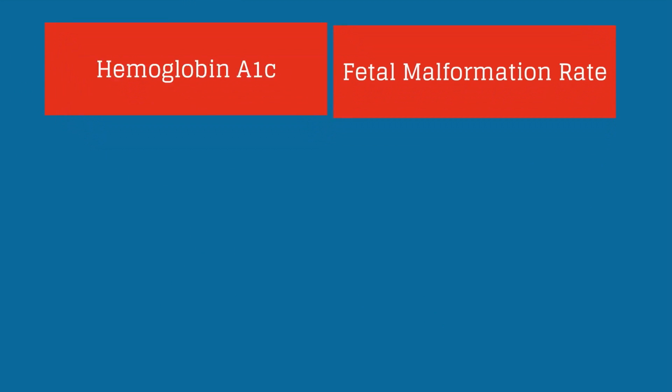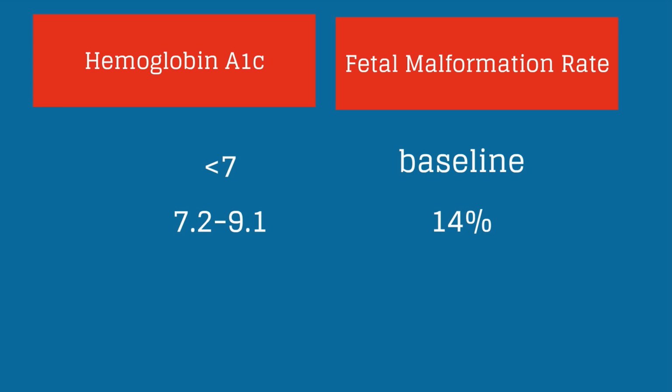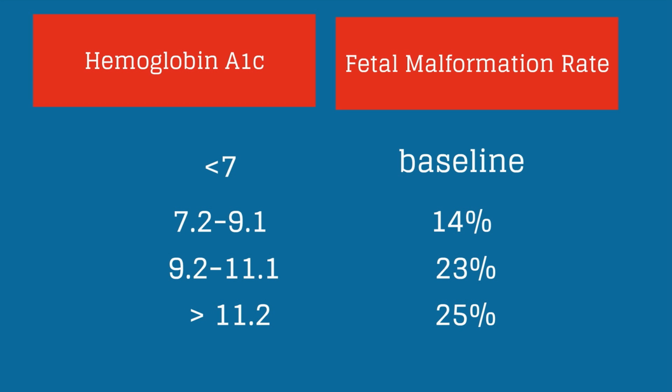Let's look at fetal malformation rates and their relationship to maternal hemoglobin A1C levels. At a hemoglobin A1C level of less than 7, the fetal malformation rate is the same as baseline. At 7.2 to 9.1, there is a 14% rate. At 9.2 to 11.1, there is a 23% rate. And if the hemoglobin A1C is greater than 11.2, there is a 25% fetal malformation rate.